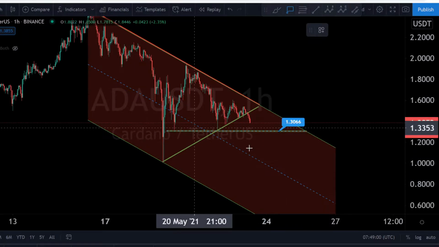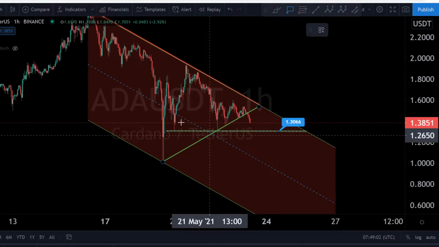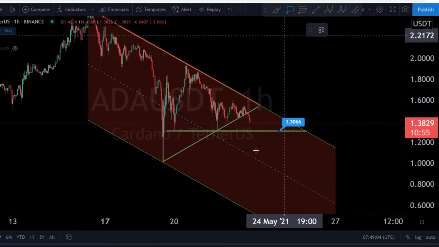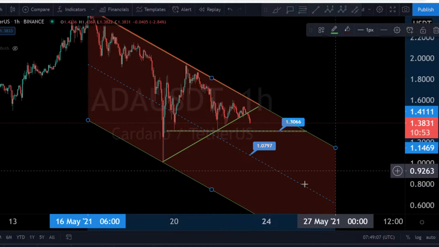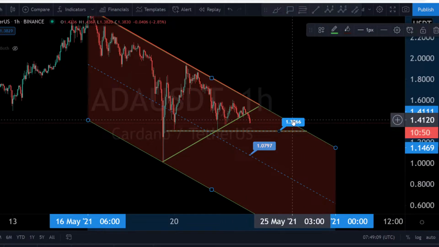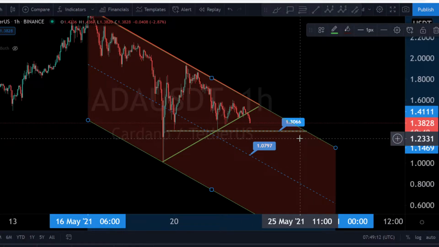We will see maybe a testing of this blue line here. This blue line here is a support for the moment, but we may retest it. Depends always where we will hit the line. $1.10 or $1. This is a bad thing for ADA.